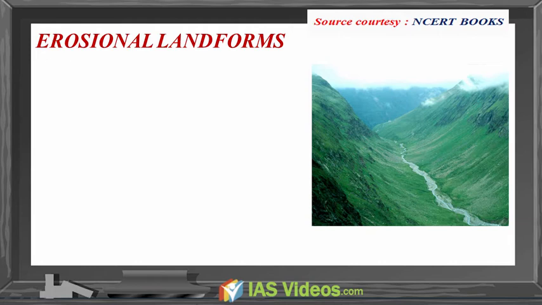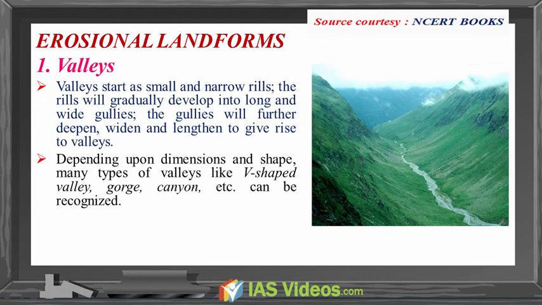Erosional landforms. Valleys. Valleys start as small and narrow rills. The rills will gradually develop into long and wide gullies. The gullies will further deepen, widen and lengthen to give rise to valleys. Depending upon dimensions and shape, many types of valleys like V-shaped valley, gorge, canyon, etc.